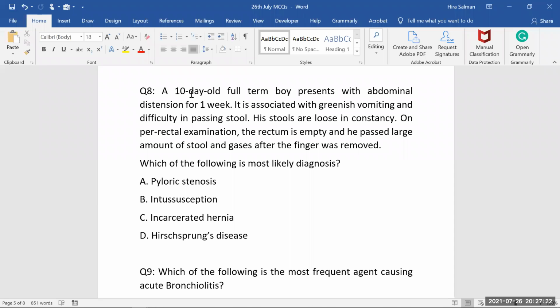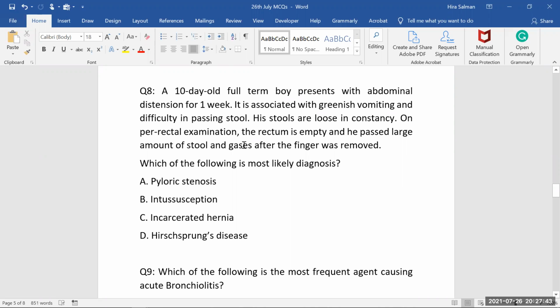There must be something inside the bowel which is obstructing, which is actually dilated. There is no peristalsis over there. That's why the baby is not passing an adequate amount of stool. And how will you come to know this one? Because as soon as the doctor removed his finger, what happens? A large amount of stool and gases are released.